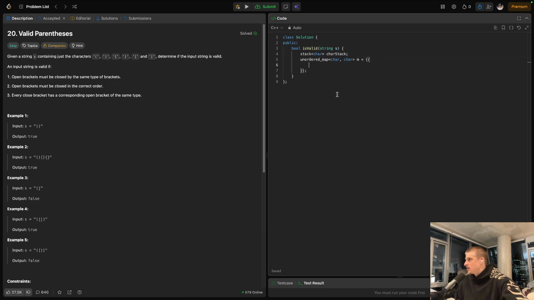So let's do that. We're going to use this to look up, when we're on the closing braces, what we expect to see on the top of the stack. We would expect to see an opening brace of the respective type. We would expect to find that opening brace at the top of the stack, right?